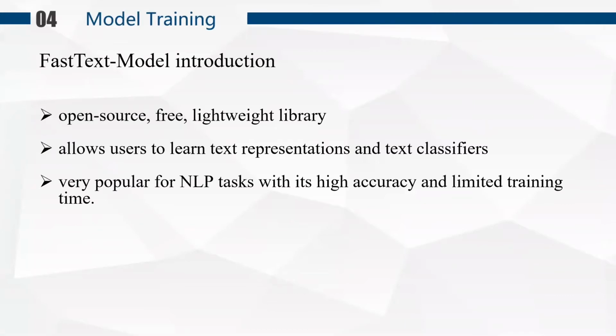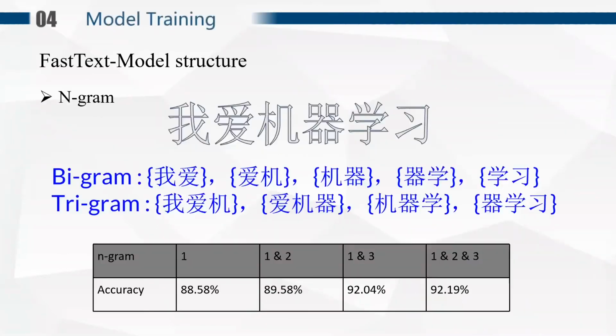And then let me introduce the second model we use, which is FastText. FastText is a word vector calculation and text classification tool open sourced by Facebook in 2016. It is very popular for NLP tasks with its high accuracy and limited training time. Before introducing the model structure of FastText, I would like to introduce two key ideas of this model. The first key idea is n-gram.